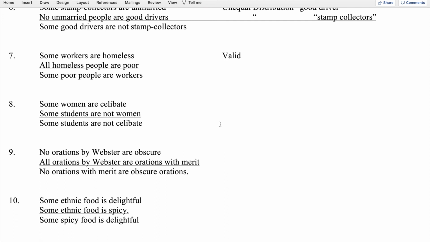But then we look at the end term celibate, and celibate is distributed in the conclusion. It's predicate of a negative, but it is not distributed in the first premise where it's predicate of an affirmative, and that's unequal distribution of the end term celibate.